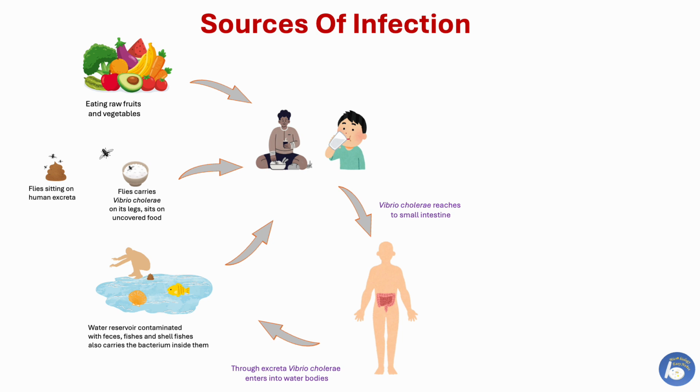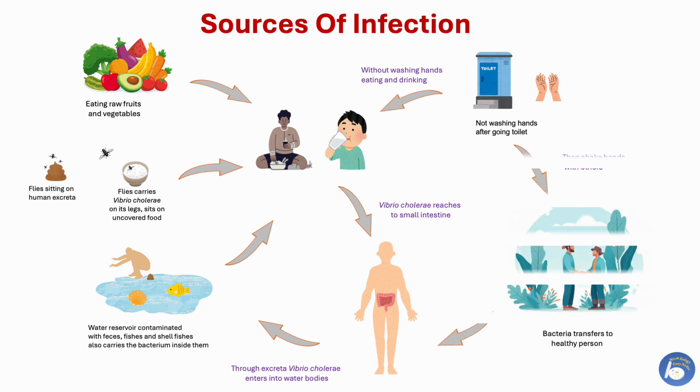What are the sources of infection of cholera? The first is drinking water contaminated with feces, eating raw or undercooked seafood from contaminated water, eating raw fruits and vegetables, and not washing hands after using the toilet. An infected person shakes unwashed hands with another healthy person. Cholera occurring by direct contact is a less common thing.